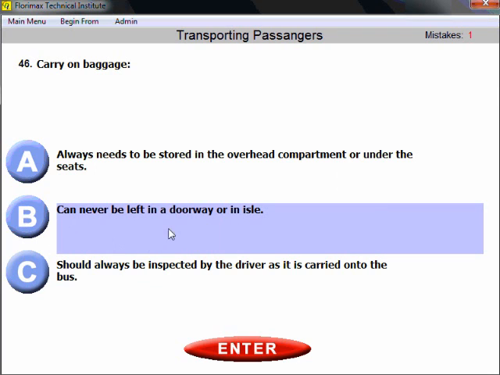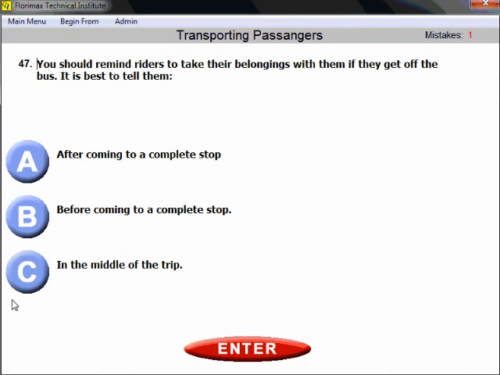So can never be left on a doorway, because in this case it will block the exit in case of emergency, and that's how you answer this question. So carry-on baggage, luggage can never be left on a doorway or in aisle.